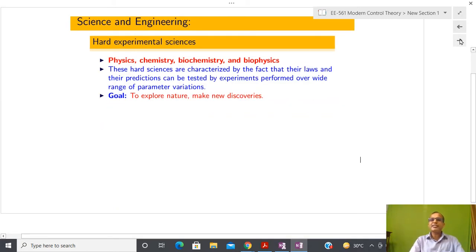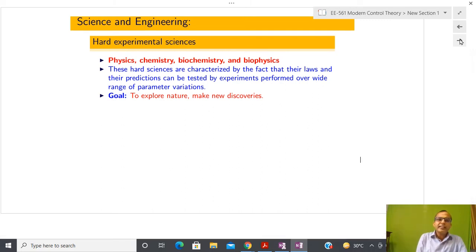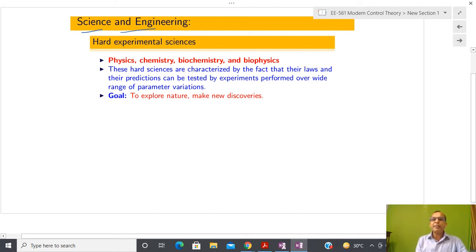Let us try to understand the first important thing: what is the difference between science and engineering. I hope you already understand this point, but I will make it clear here that whenever I talk about science, I am not talking about social science or environmental science. I am focused on just these four things: physics, chemistry, biochemistry, or biophysics. These four are defined as hard science for control people.